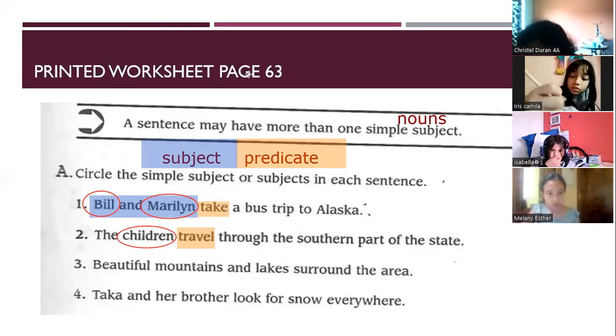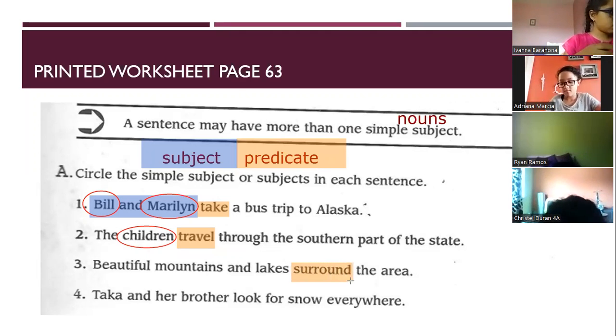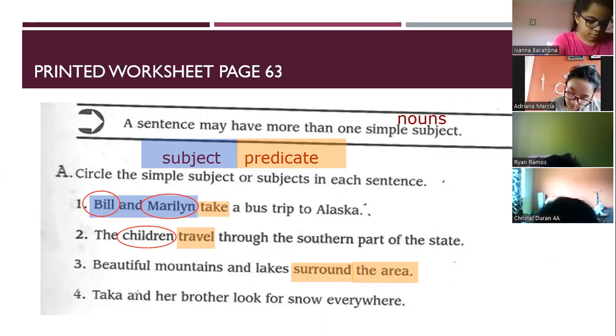Excellent. Okay, the next one. It says beautiful mountains and lakes surround the area. What is the action? Surround. Surround is the action, so the predicate is surround the area, because surround is a verb. So before surround, beautiful mountains and lakes is the subject.